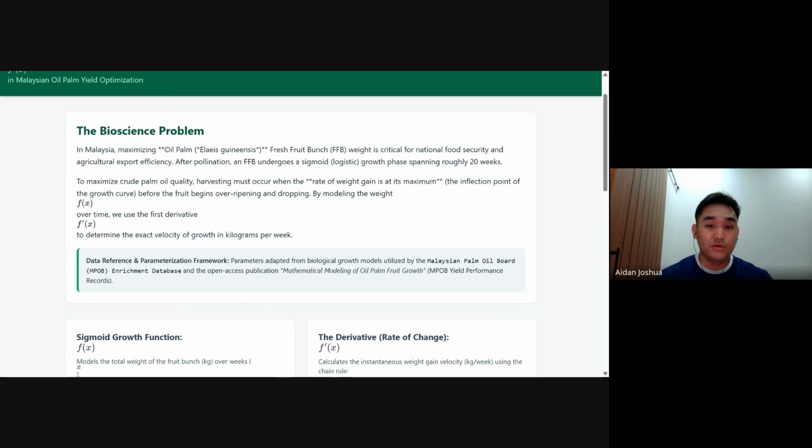Now I'm going to go into the summary of the chosen bioscience problem. This project addresses the challenges of optimizing the harvesting time for Malaysian oil palm fresh fruit bunches, where after pollination, the fruit bunch grows in a biological sigmoid curve over roughly 20 weeks. You can see over here.